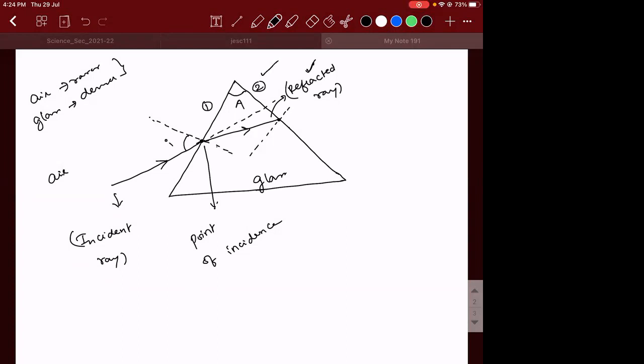This refracted ray is actually formed due to whom? Due to the refraction taking place at the first surface. Correct? Yes, sir. Now, what will happen? This refracted ray is going and hitting the other surface, and this is the actual path. But the ray will start bending. It is traveling from denser to rarer medium. So the ray will start bending.